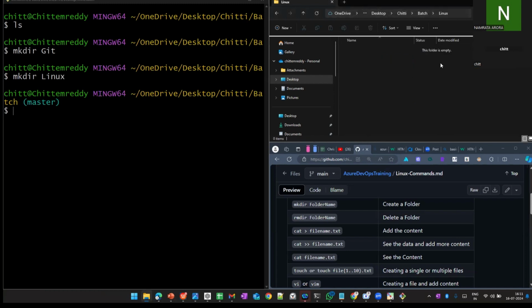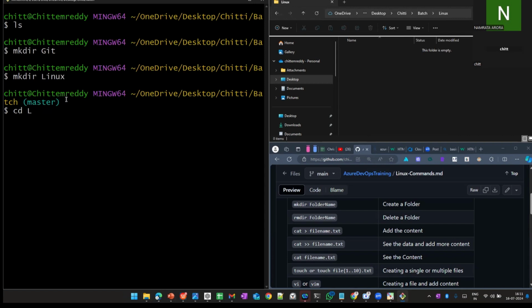In Windows I went in directly by clicking the Linux folder. But how can I go inside in the command line interface? How can I move forward into the folder? There is cd. cd means change directory. It means we are going to the directory. So what is the directory name? I have linux. If you give the first letter and press tab, it will automatically select the folder name, because starting with the letter L there is no other folder.